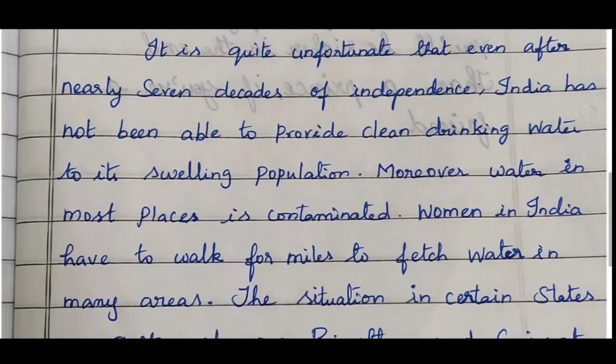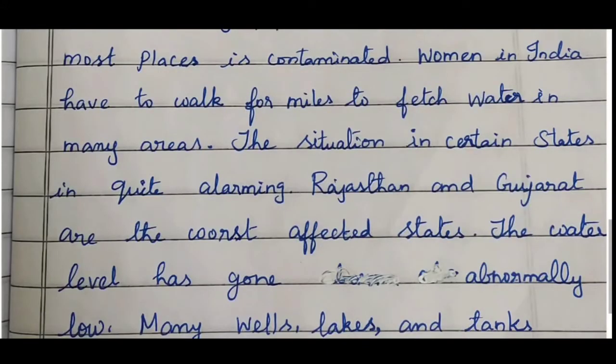It is quite unfortunate that even after nearly 7 decades of independence, India has not been able to provide clean drinking water to its swelling population. Moreover, water in most places is contaminated. Women in India have to walk for miles to fetch water in many areas. The situation in certain states is quite alarming.